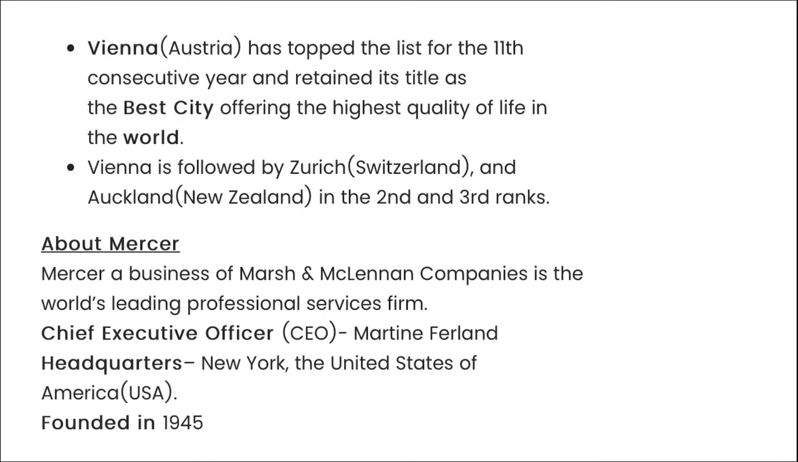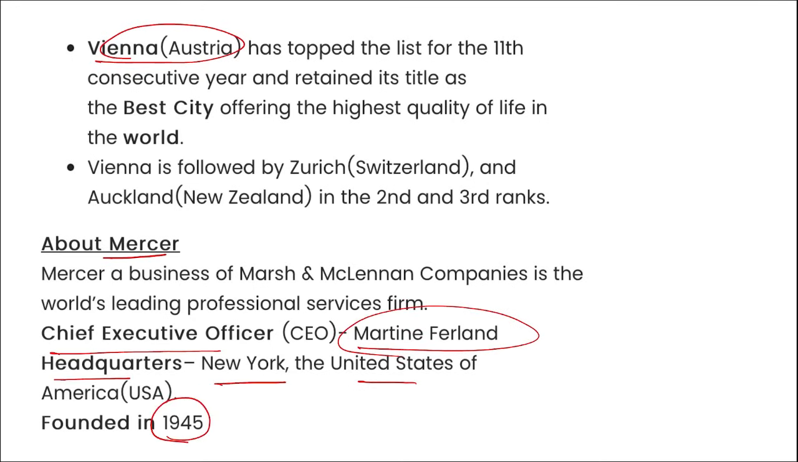Right? Next, here you can see Vienna secured the top position, and for Mercer, chief executive officer is Martin Furland, headquarter New York, USA, and it was founded in 1945. Vienna followed by Zurich and Auckland of New Zealand at 2nd and 3rd position respectively.